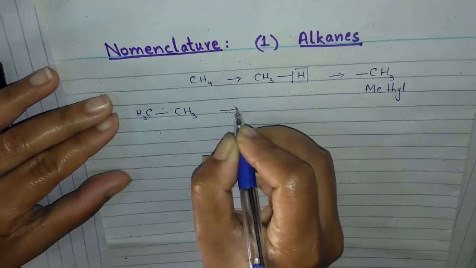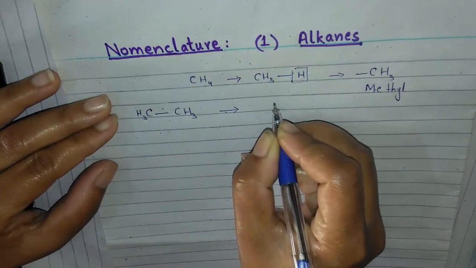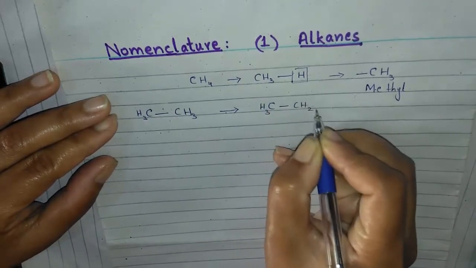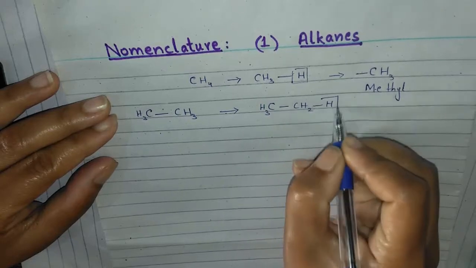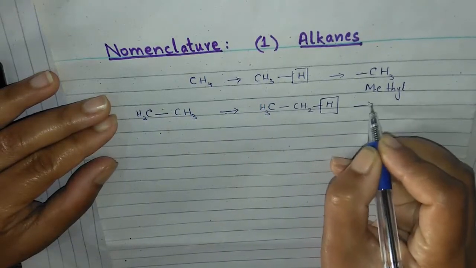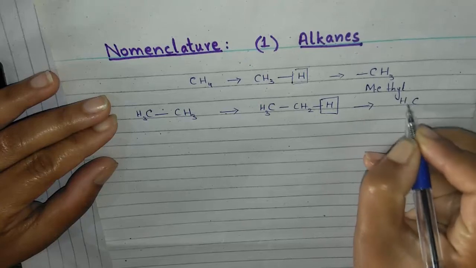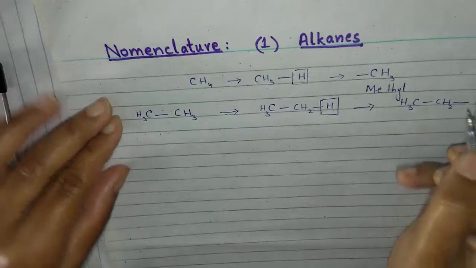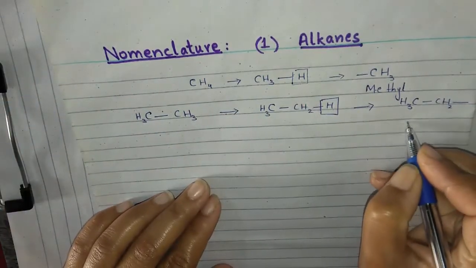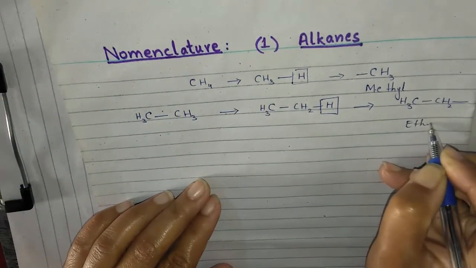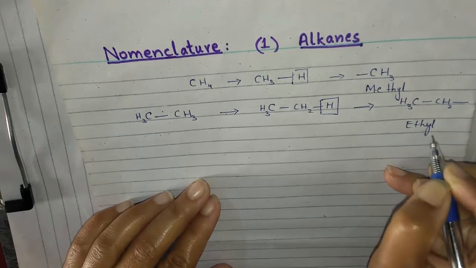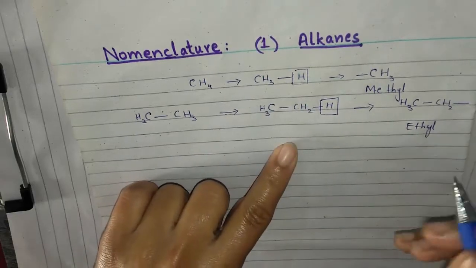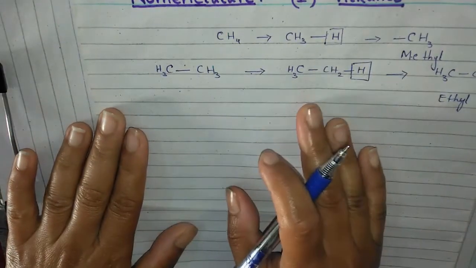If we write it like CH3, CH2 and hydrogen, and this hydrogen is removed, it will be converted into CH3, CH2 and one free valency or bond of carbon, and this is ethyl because it is made from ethane. Now I hope the formation of alkyl groups is clear. Now I'm going to start the nomenclature of alkanes.